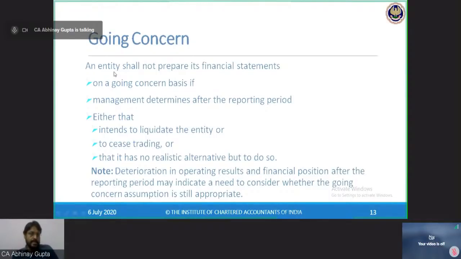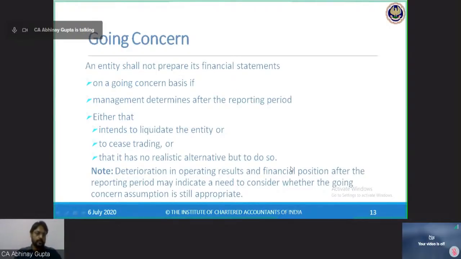Now what does the standard say? The standard says an entity shall not prepare its financial statements on a going concern basis if management determines after the reporting period either that it intends to liquidate the entity or to cease the trading, or that it has no realistic alternative but to do so.